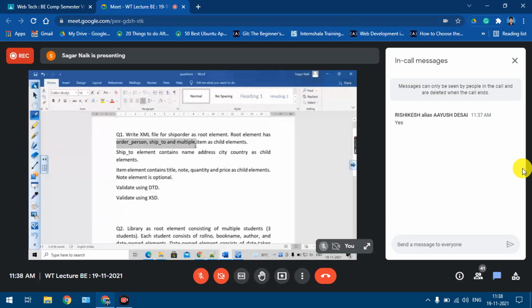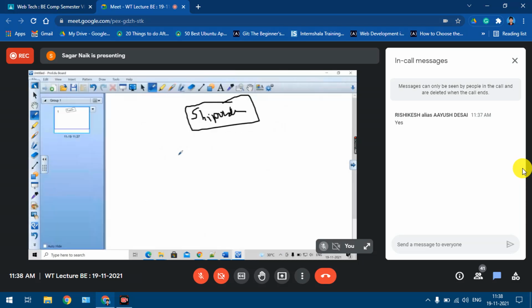So one is order person, then ship to, and item. Multiple item elements, it is saying, so this item element is repeating multiple times, right?